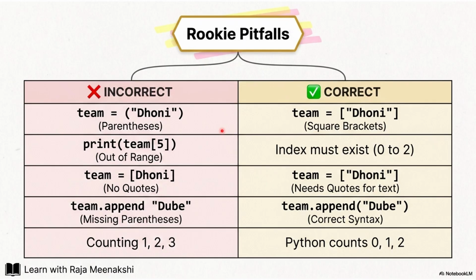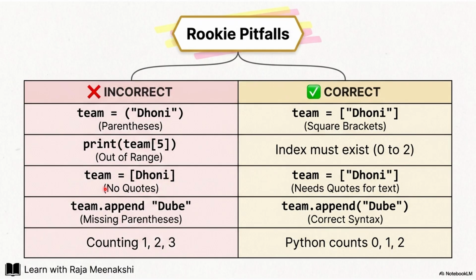In tomorrow's class we are going to see dictionary, so this is actually for the tuple. And this will be considered as a string. If you are using a comma only, it will be automatically considered as a tuple. If not, it will be just considered as a string. But this bracket is tuple bracket I was telling about. And see here, team of 5. If we are having only 3 players in our team, you are accessing the 5th member means it will obviously give list index out of range. So index must exist 0 to 2. You should be very careful with the last index.